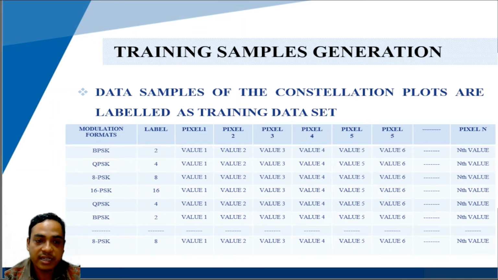The data samples here are first identified by modulation format. If it is BPSK, then the level is given as 2, and all the pixel values are stored in a particular row. The second row, we can see, is QPSK and the level is 4. And accordingly, 8PSK will be level 8, and 16PSK will be level 16. So all the pixel values are stored in particular row formats. And here we can store about 1,000 or 5,000 of the total pixel values to make it more precise for the detection of the incoming signal.